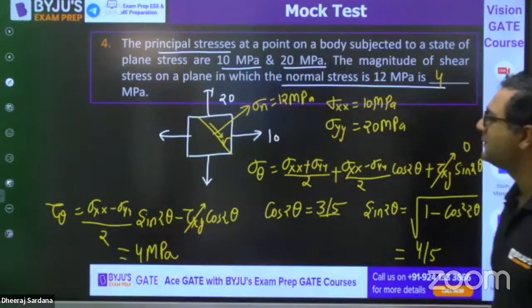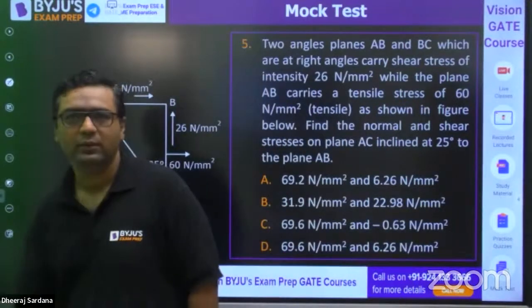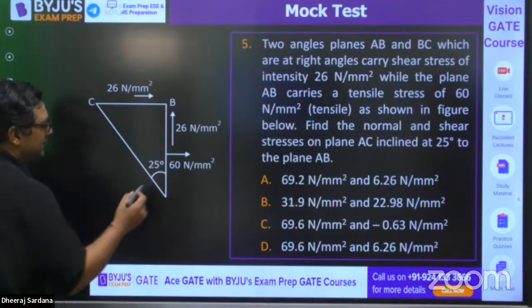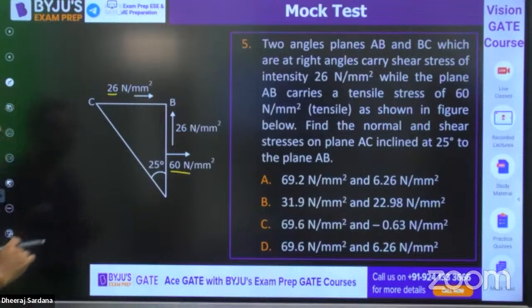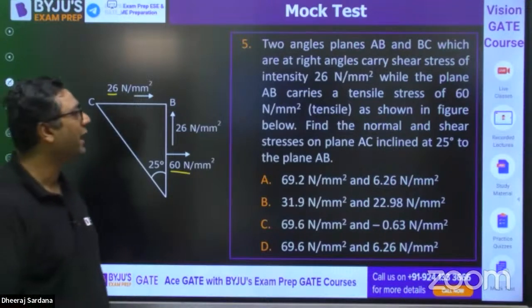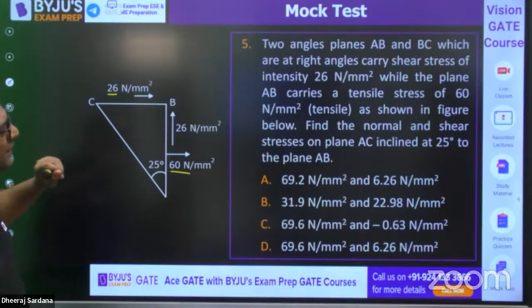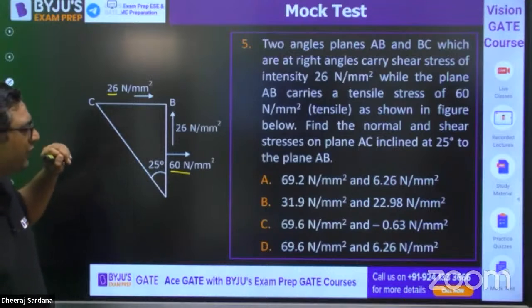Moving further, guys. Next question. So this is a wonderful question, once again from the same chapter. So you can see this is 60, this is 26. Here they are saying two planes AB and BC, which are at right angles, carry intensity 26 and 60 as shown in the figure.